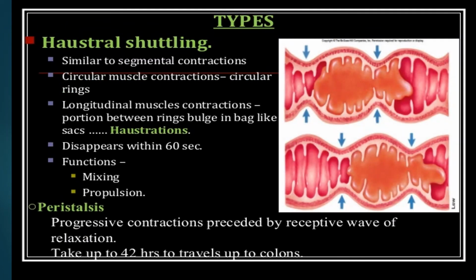Types. Segmental contraction, similar to circular muscle contraction, forms circular rings. Longitudinal muscle contraction makes the portion between the ring bulge into bag-like sacs that we call haustrations, which disappear within 60 seconds. Functions are mixing and propulsion.